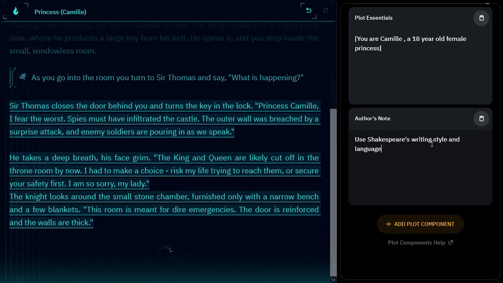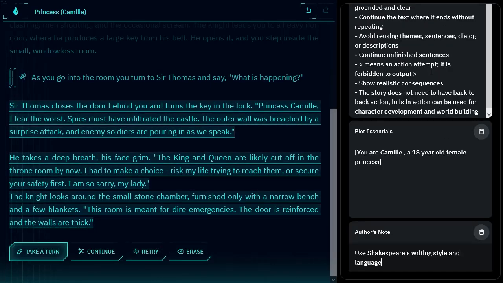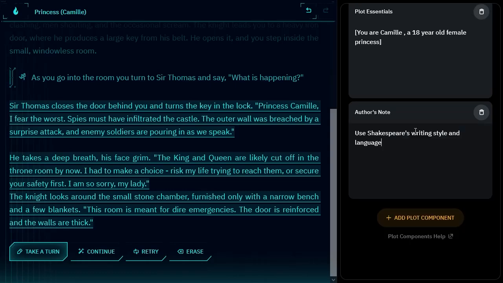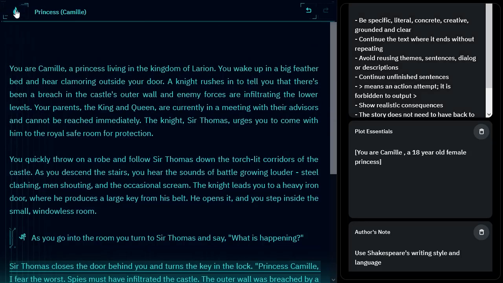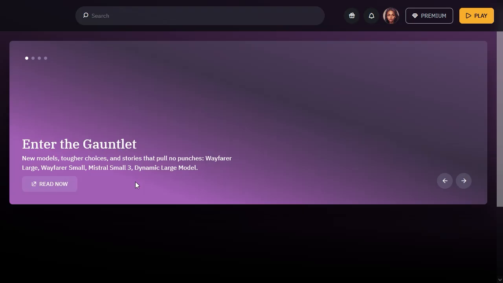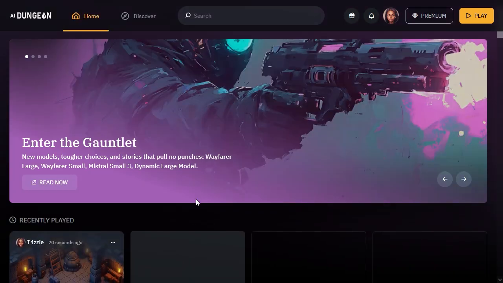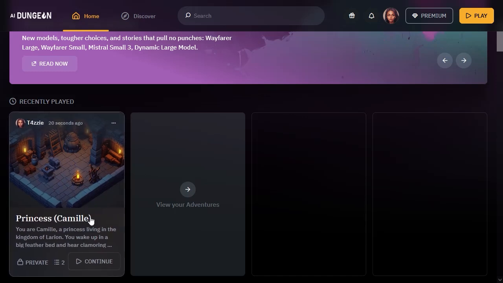So we have that. Then we have our story cards, and I'm not sure why it does this sometimes, but sometimes you lose the little bar at the top. Hopefully they fix that. The only way I know to get it back is click exit and come back into our game. You'll notice it's now on our front page, and it actually is the name we gave it. It's set to private.